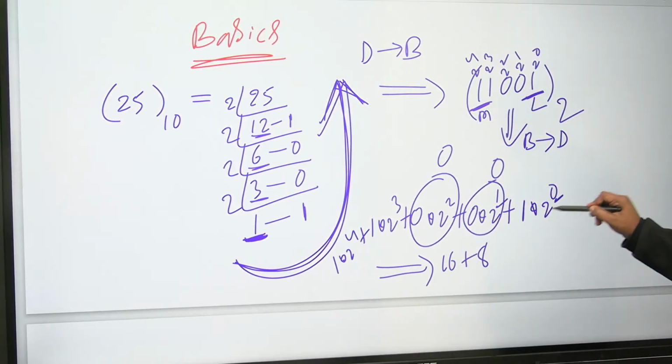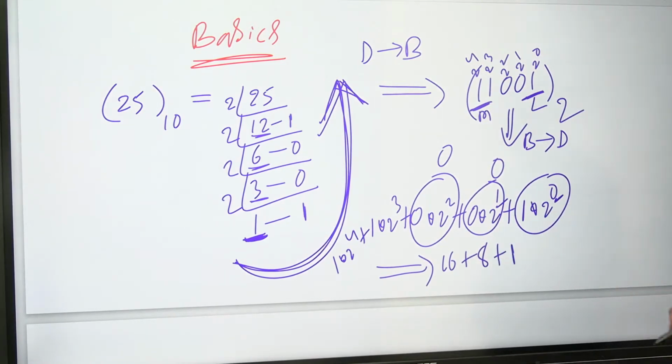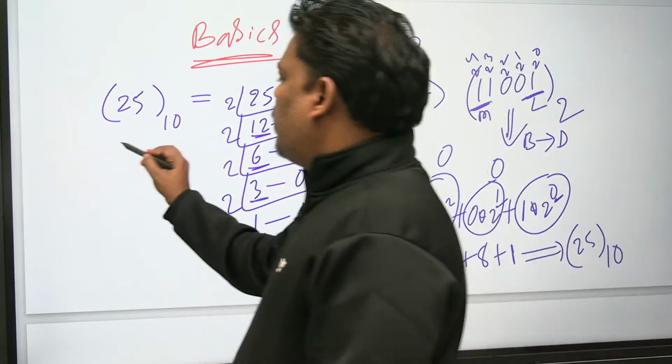Then it will go to 1 into 2 power 0. 2 power 0 is 1. 1 into 1 is 1. 16 plus 8 is 24, plus 1, it became 25. See, the same thing came back. I started with the 25, right?